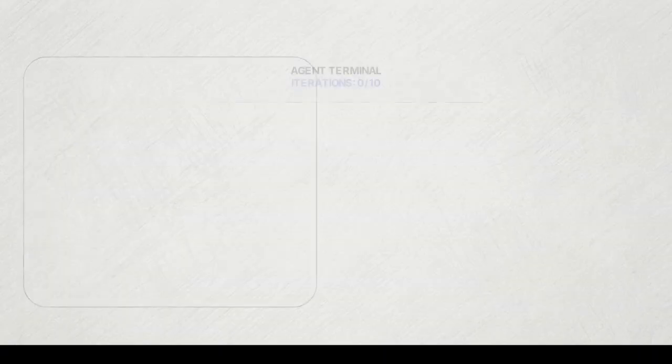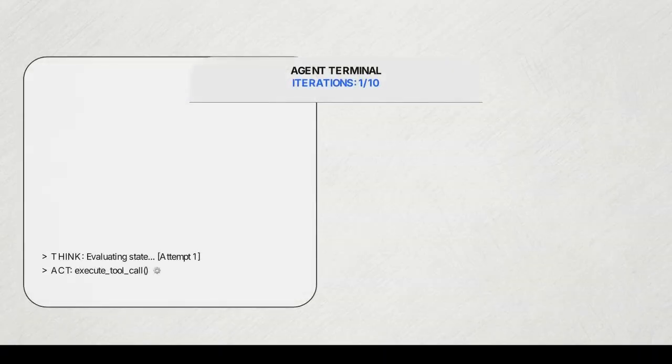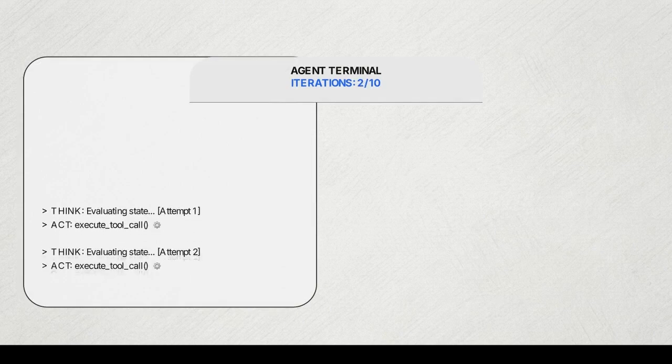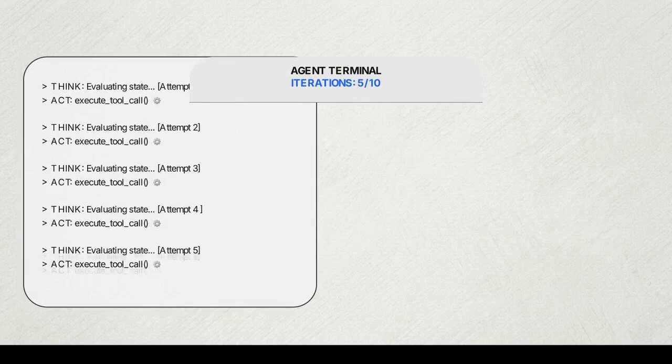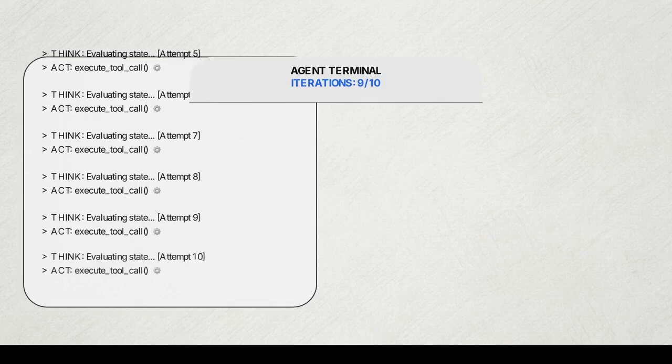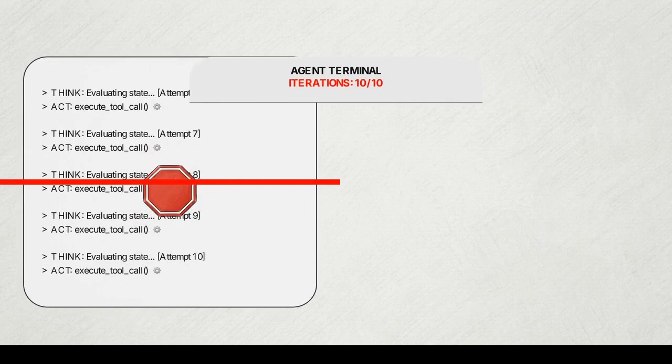The most common failure is a stuck state. Here, an agent traps itself by repeatedly executing the exact same failed tool call. Because API calls cost money, developers implement strict stopping conditions. The primary constraint is a maximum cap on loop iterations. The system severs the connection when that limit is reached.